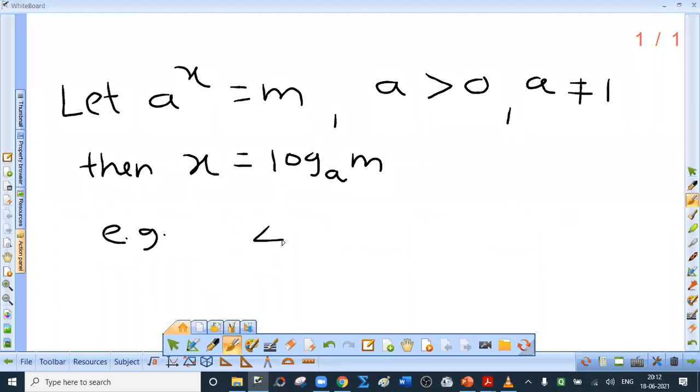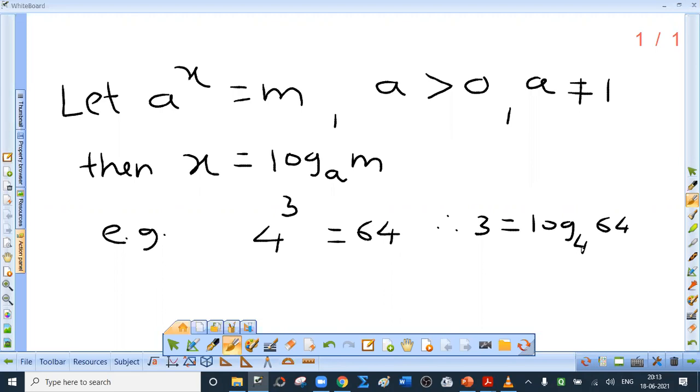What is 4 cube? 4 cube is 64. Therefore, index 3 is defined as logarithm of 64 to the base 4. So can you define logarithm in a different manner? See, logarithm is the power to which base should be raised. 4 raised to which number is 64? 4 cube is 64. And that is why log 64 to the base 4 is 3.